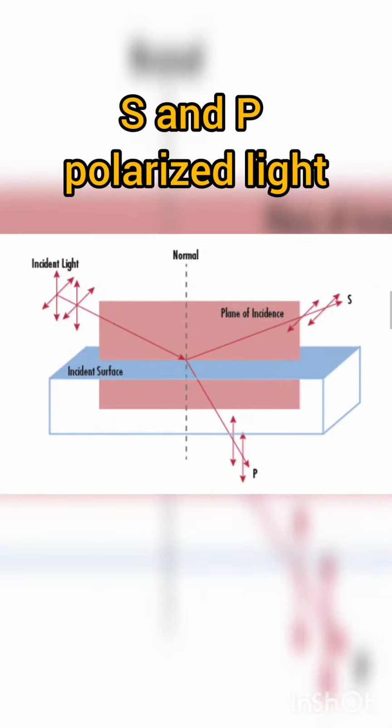The two orthogonal linear polarization states that are most important for reflection and transmission are referred to as P and S polarization. P polarized, from the German parallel, light has an electric field polarized parallel to the plane of incidence, while S polarized, from the German senkrecht, light is perpendicular to this plane.